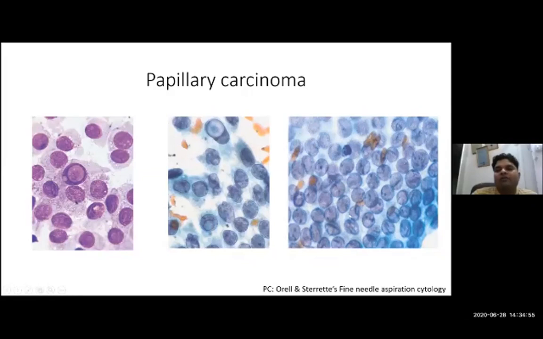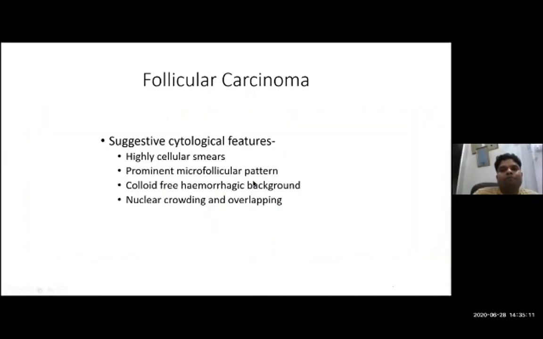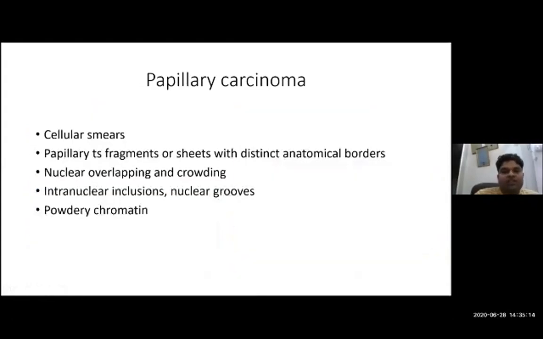And here in this photomicrograph, you can see intranuclear grooves. There are some dark lines seen in the nucleus. This is called intranuclear grooves. And the chromatin of the nuclei is powdery, fine powdery chromatin. So these three features, intranuclear inclusion, nuclear grooves, and powdery chromatin, define papillary carcinoma. If in any thyroid lesion you get intranuclear inclusion, nuclear grooves along with powdery chromatin, you can easily suspect, or very easily diagnose, papillary carcinoma.